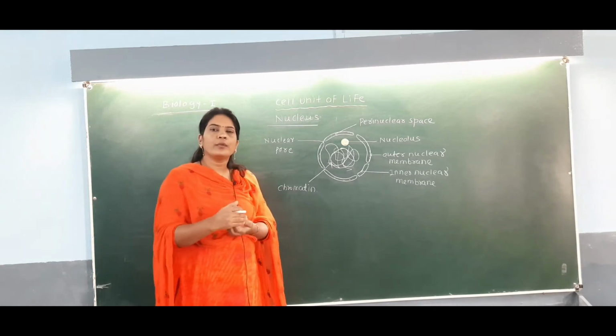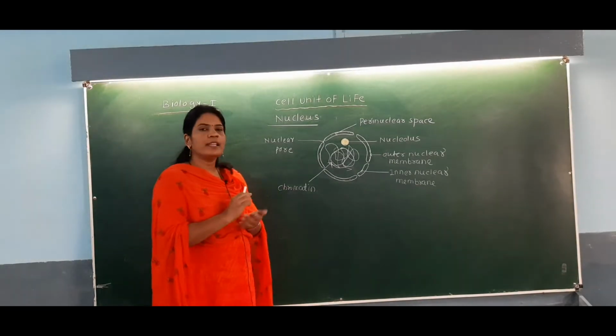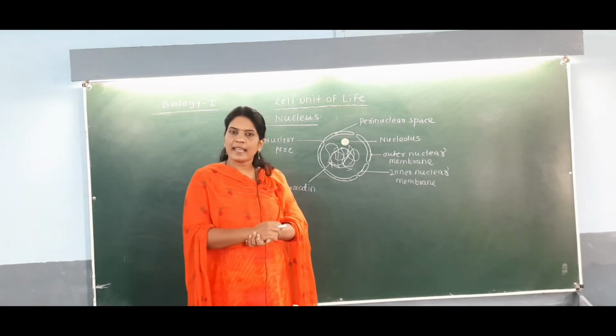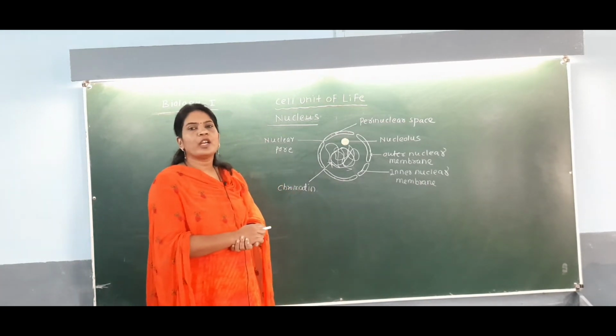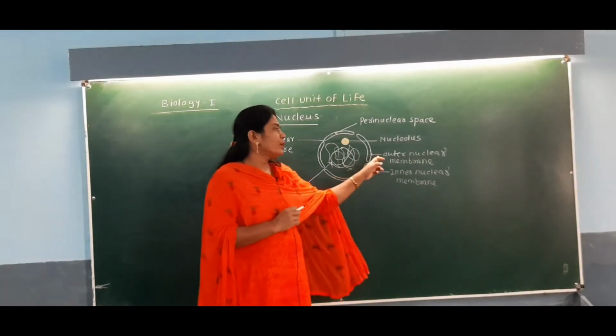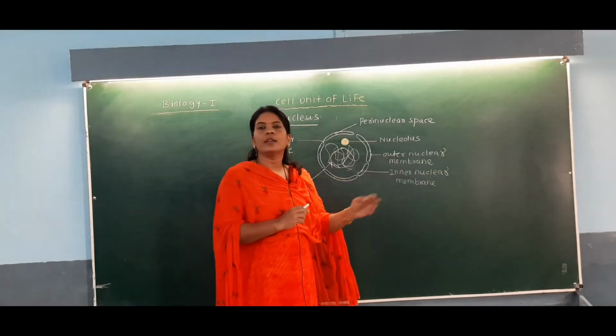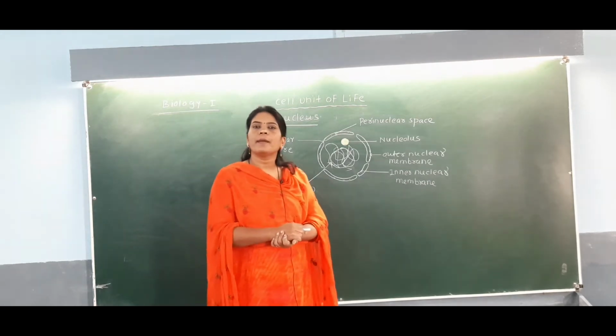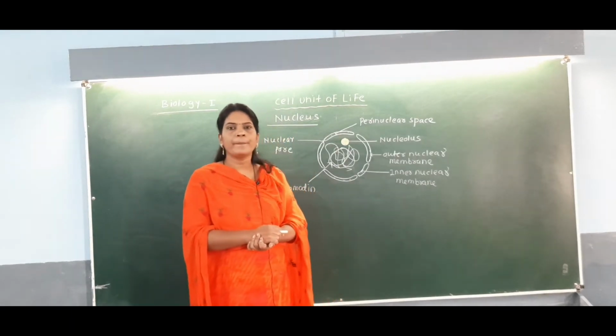So what we have studied here: the nucleus has an envelope which is made up of the outer nuclear membrane and the inner nuclear membrane.